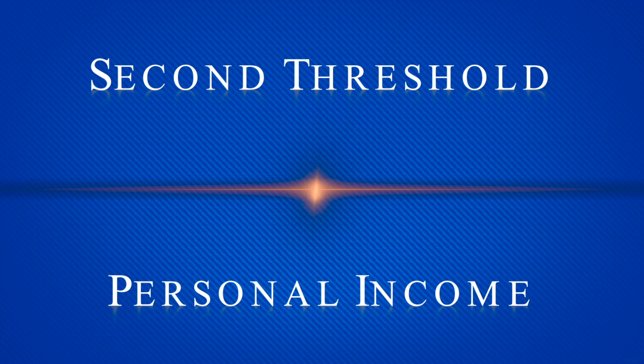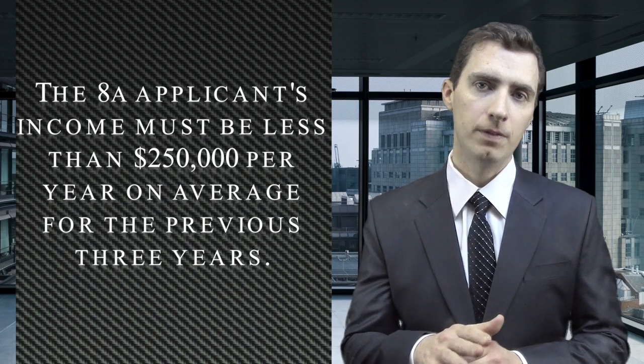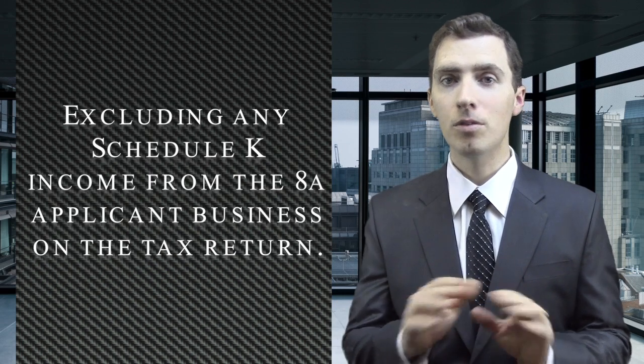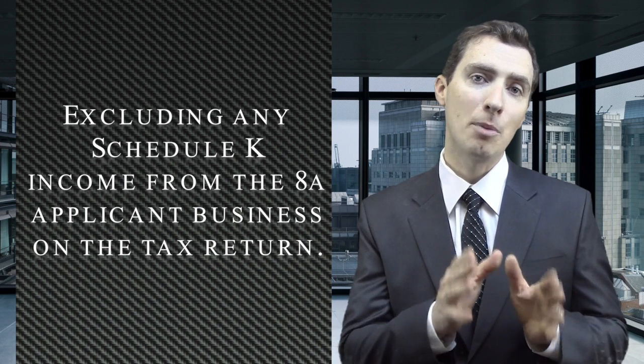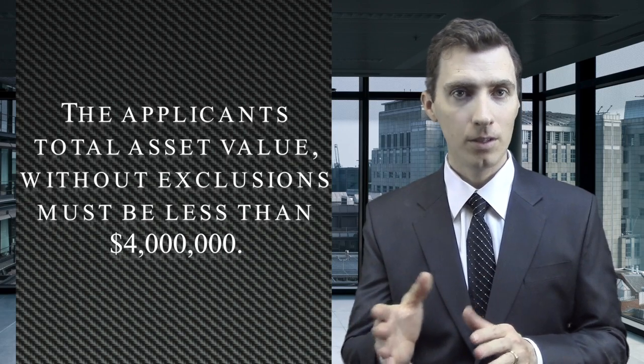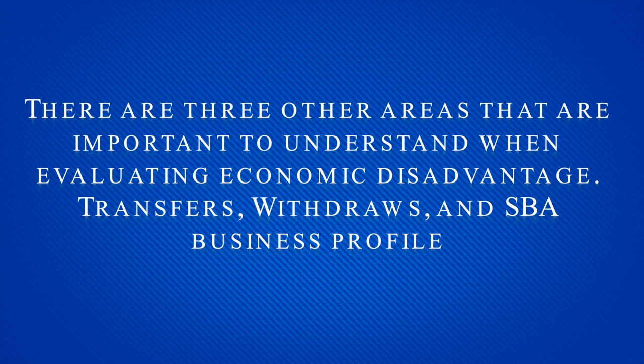Second threshold, personal income. The 8A applicant's income must be less than $250,000 per year on average for the previous 3 years, excluding any Schedule K income from the 8A applicant business on the tax return. Third threshold, personal assets. The applicant's total asset value without exclusions must be less than $4 million. There are three other areas that are important to understand when evaluating economic disadvantage: transfers, withdrawals, and SBA Business Profile.